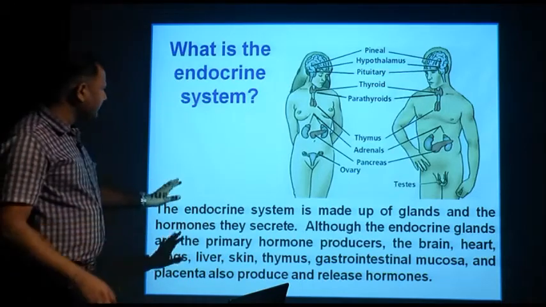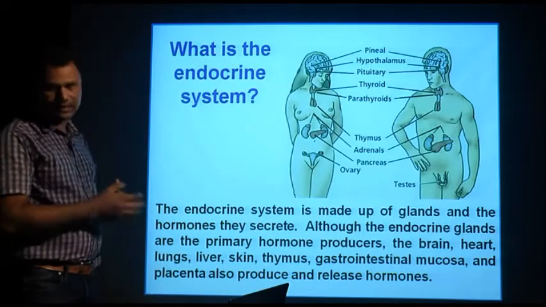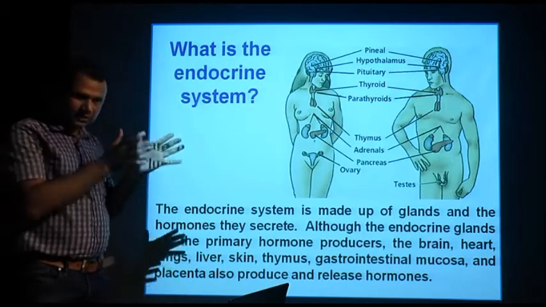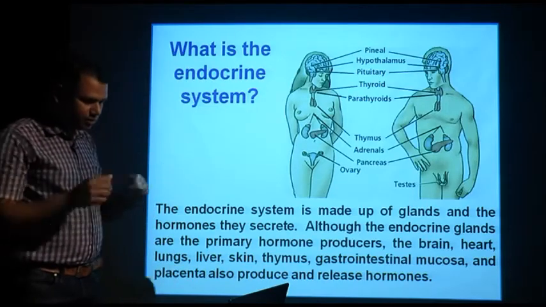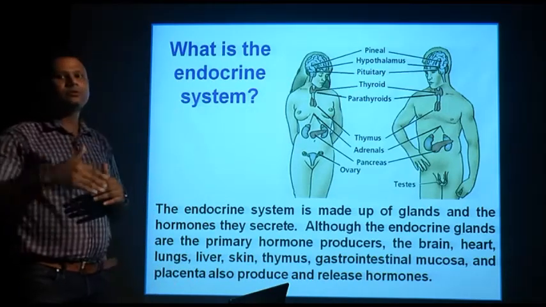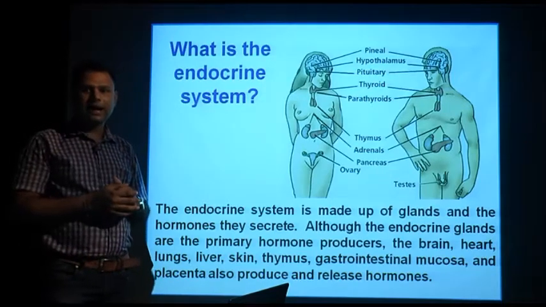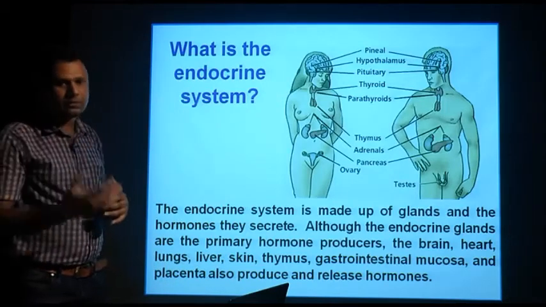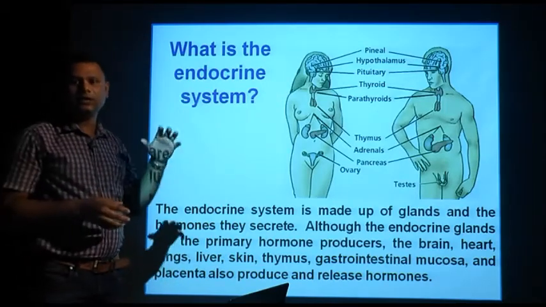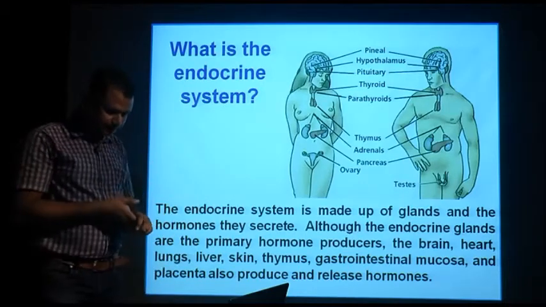The endocrine system is made up of glands and the hormones they secrete. The whole combination, that means the gland as well as the products or hormones they secrete, constitutes the endocrine system. And the function of the endocrine glands, that is, how they coordinate to execute the metabolic activity inside the human body, is called the whole endocrine system.